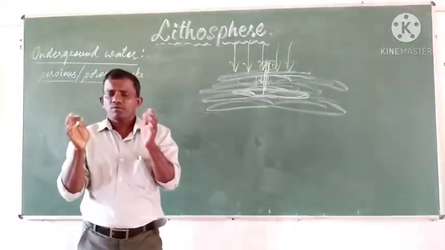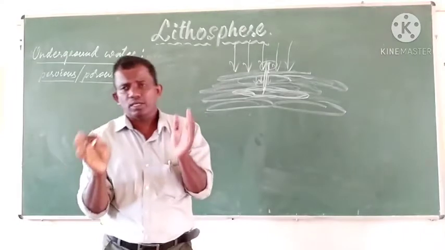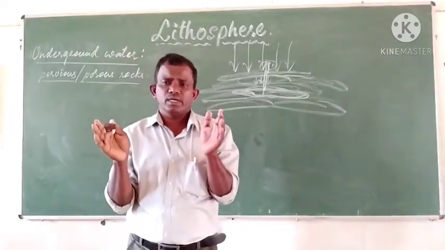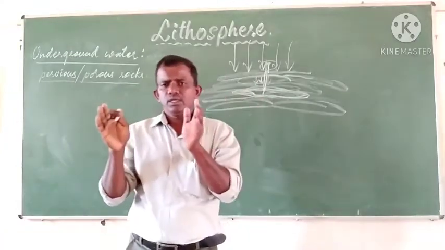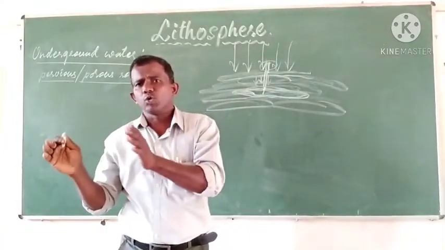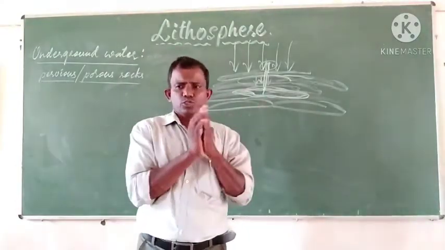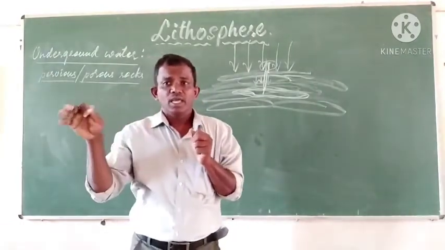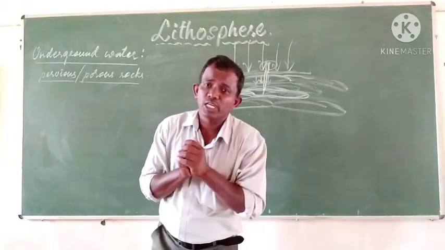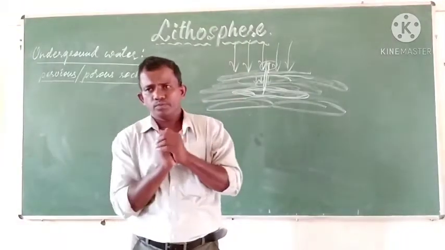The underground water which is formed in the crust does the work of erosion, transportation and deposition. So that results in a change in the landscape. How?